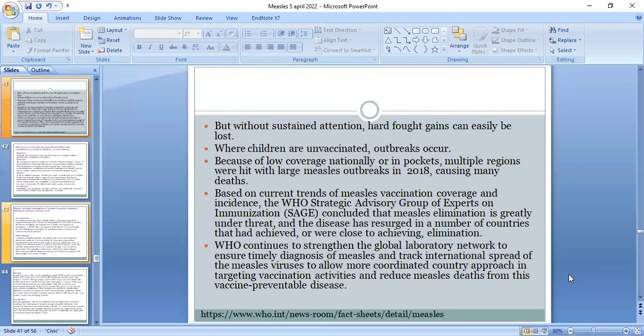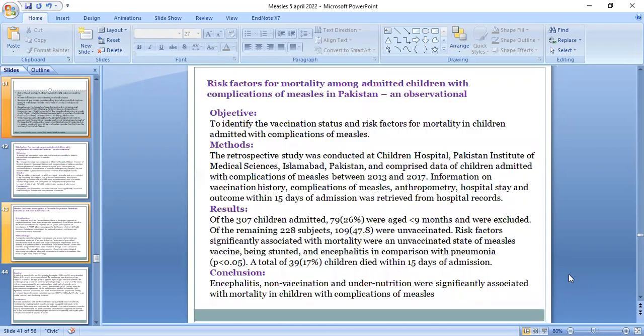Based on current trends of measles vaccination coverage and incidence, WHO's strategic advisory group of experts on immunization concluded that measles elimination is greatly under threat and disease has resurged in a number of countries that had achieved or were close to achieving elimination. WHO continues to strengthen the global laboratory network to ensure timely diagnosis of measles and track internationally spread of the measles virus to allow more coordinated country approach in targeting vaccination activities and reduce measles deaths from this vaccine preventable disease.